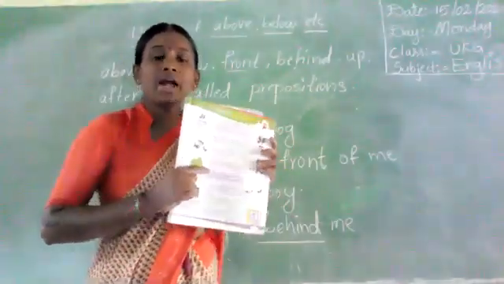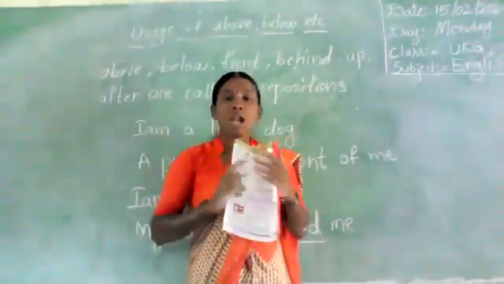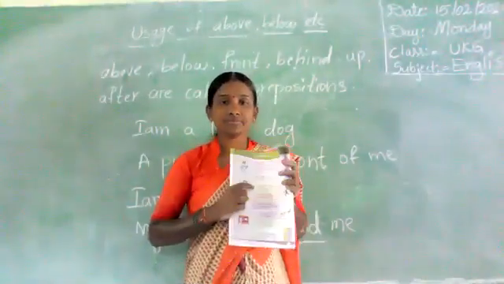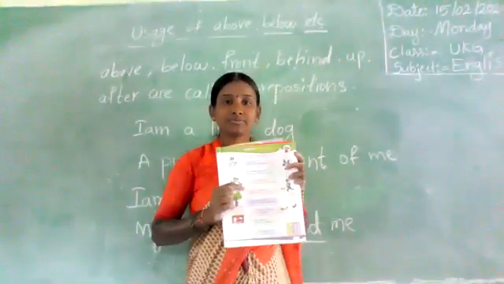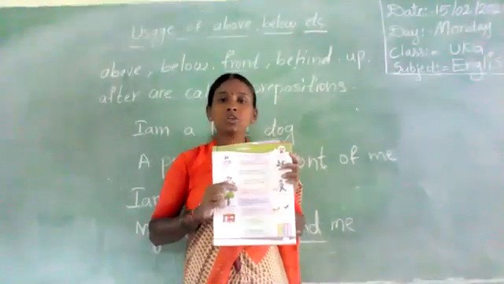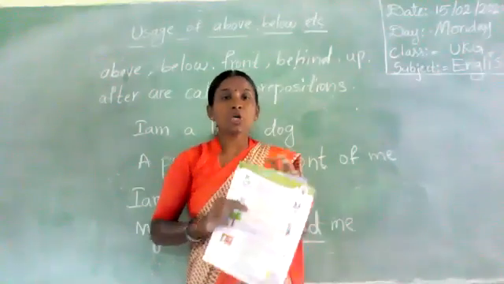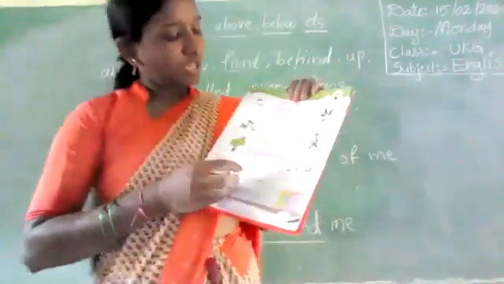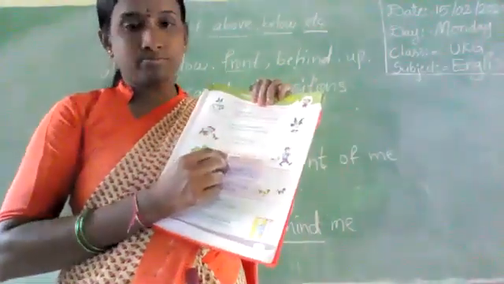All of you understood this class? If you have any doubt, call me. Okay, children? Today's homework: 1, 2, 3, 4.